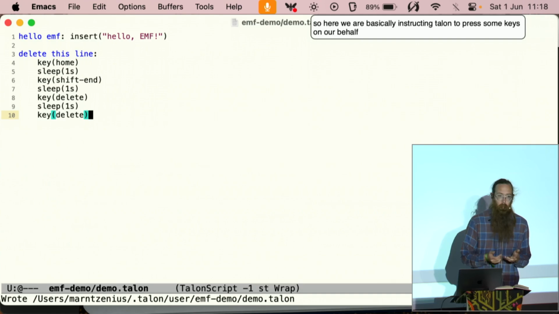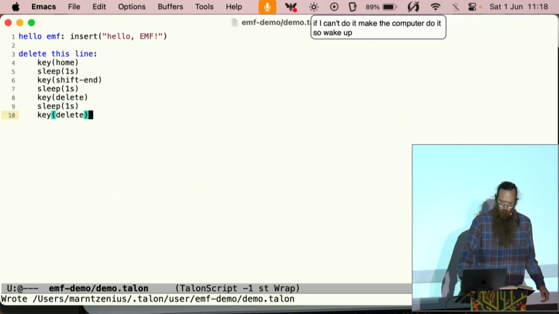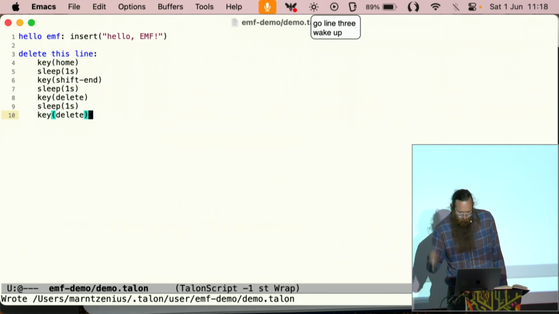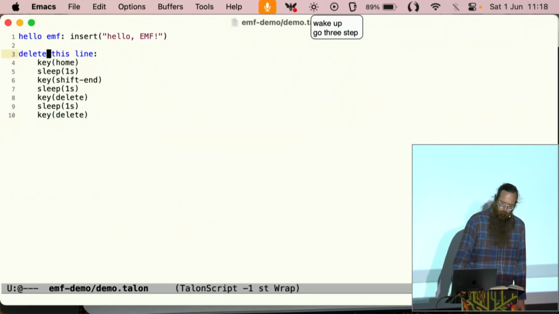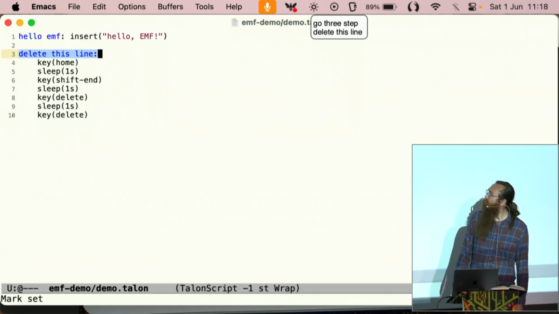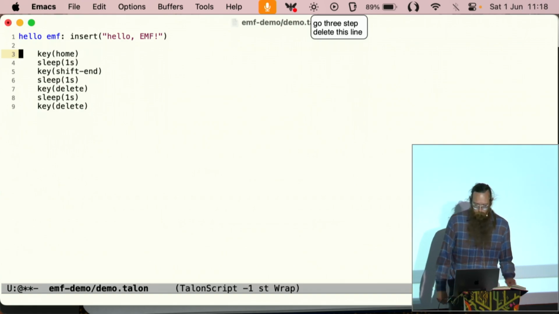If I can't do it, make the computer do it. So, wake up, go 3-step, go line 3, wake up, go 3-step, delete this line. Undo that.